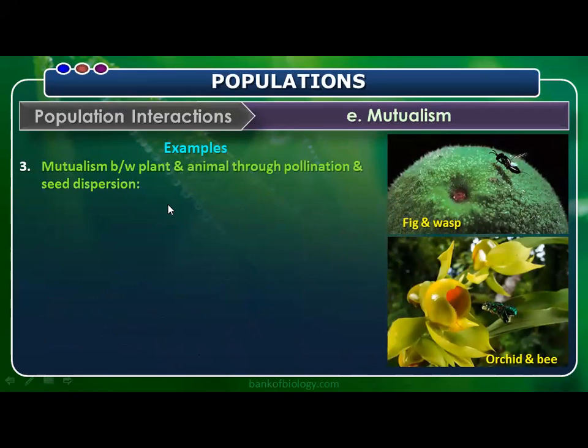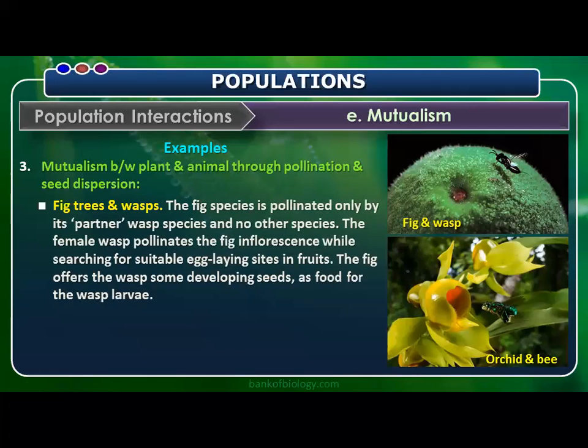Here it doesn't actually come under mutualism, that issue we are going to learn now, but it was given in the text. So just a little bit different we have to say here. The fig species is pollinated only by its partner wasp species and no other species. The female wasp pollinates the fig inflorescence while searching for suitable egg-laying sites in fruits. The fig offers the wasp some developing seeds as food for wasp larvae. So that is a mutual benefit. In some other context, we can say both are getting benefited.